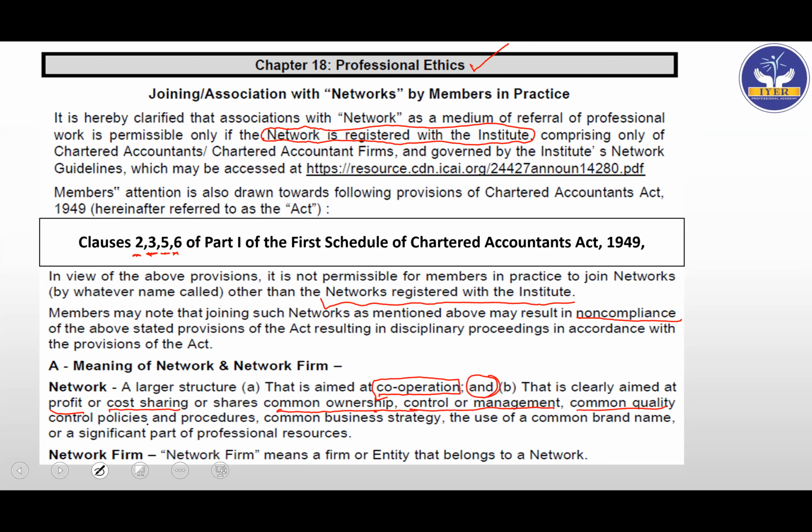Then common quality control policies and procedures, common business strategy, then use of a common brand name. All these things they have provided here, or they are a significant part of the professional resources. But you will get more clarity when we read ahead. You will understand exactly what permutation combination works. Then they give network firm. Network firm means a firm or entity that belongs to a network.